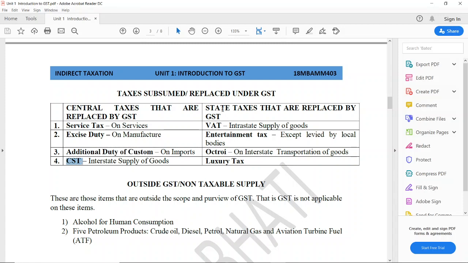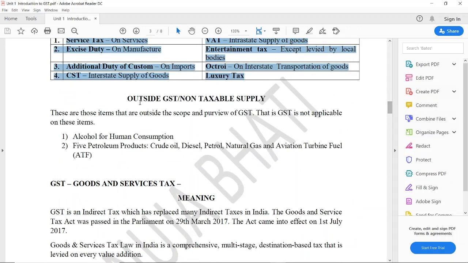Next are the taxes replaced by GST under state taxes: VAT, which was a tax levied on intrastate supply of goods; entertainment tax, which was levied on entertainment; octroi, which was levied on the interstate transportation of goods; and luxury tax. So all these taxes have been replaced and now there is only one tax, that is GST.